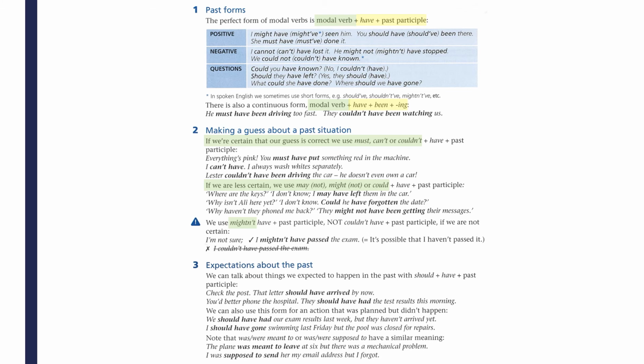It's just that now we can use the past tense of can't, that is couldn't, to represent something that is very unlikely. And also, we can still use should to make guesses about things we expect to happen in the past. Once you know you are making guesses about the past, just remember to add the present perfect form after the modal verb. Then you know you are describing your guesses for something in the past.